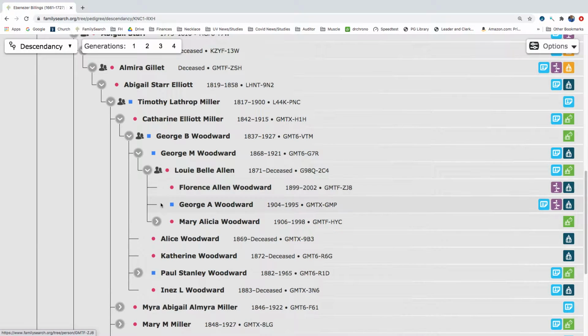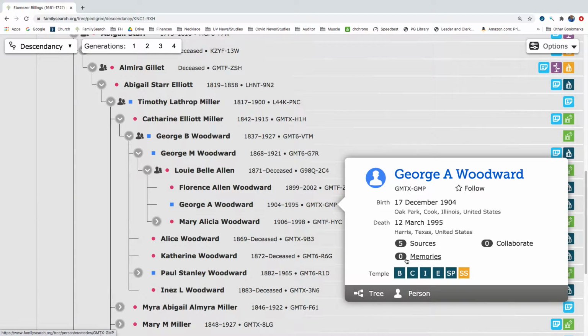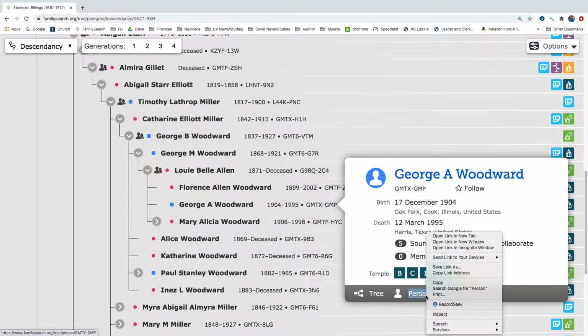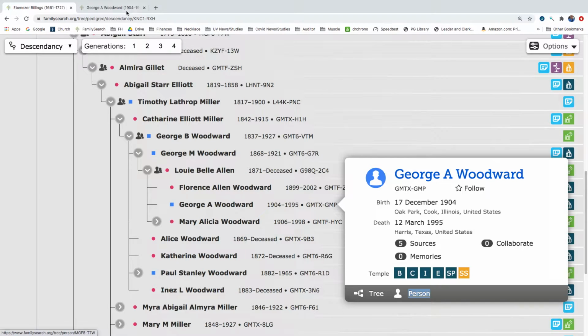So let's go ahead and look at George A. Woodward and see what we find. Because George has this blue box thing over here that says that there's a record. So let's go ahead and click on George. And I'm going to right click on his person page and open this link in a new tab so that we don't lose this descendancy chart.